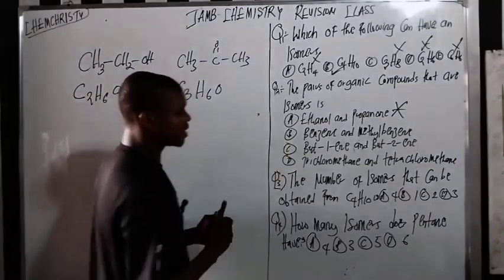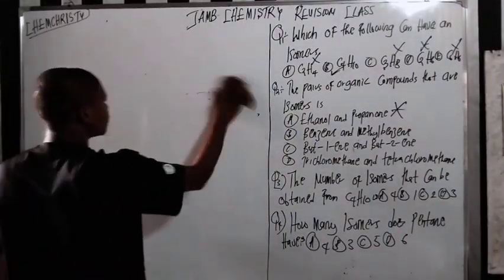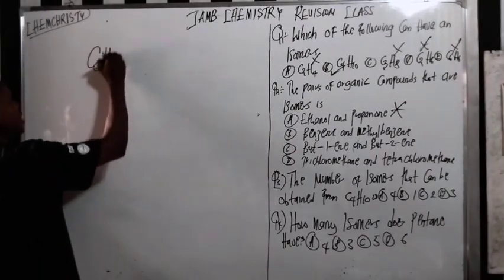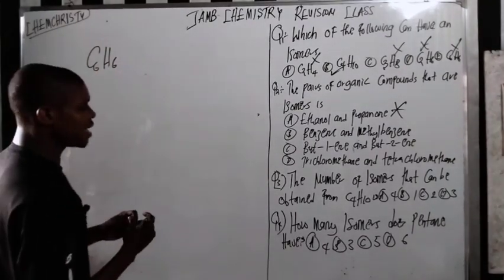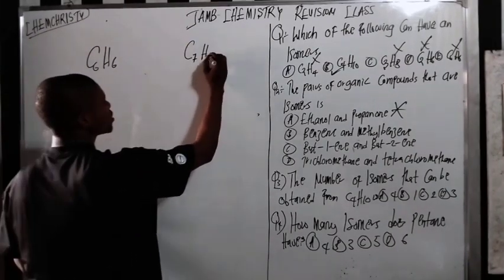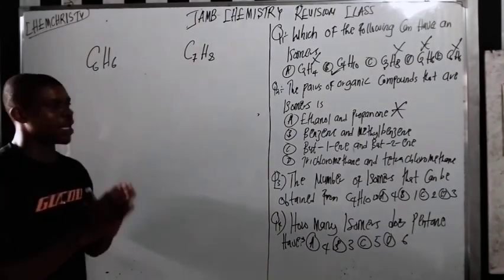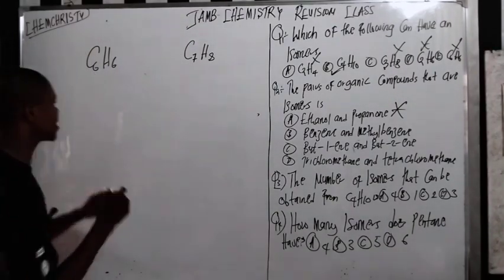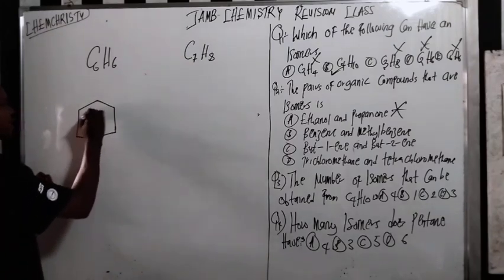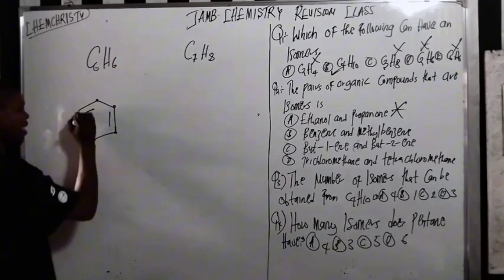So let's look at benzene and methylbenzene. Benzene is like this: C6H6. Methylbenzene is C7H8. Do you understand? So now let's draw the description of benzene. Benzene is like this. This is called benzene. 1, 2, 3, 4, 5, 6. It's okay.